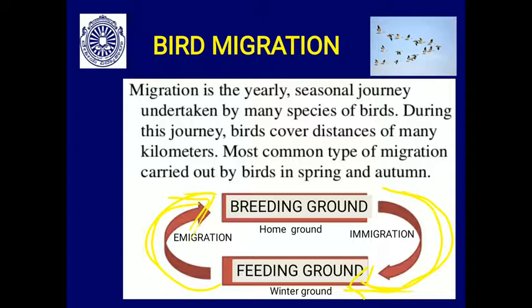So immigration and emigration. From their home ground they migrate to the winter ground or the favorable ground, that is called the feeding ground. Then once the favorable condition occurs in the home ground, they emigrate back to their home ground, from their feeding ground to the breeding ground.